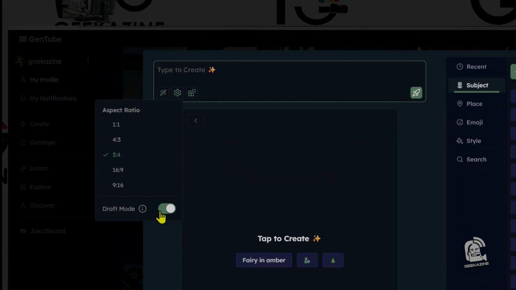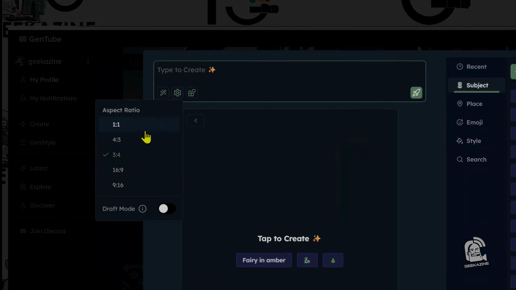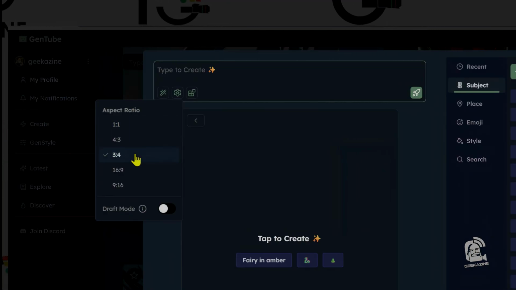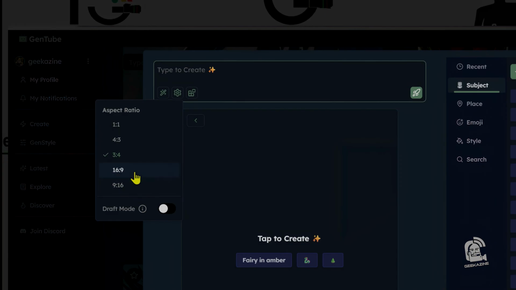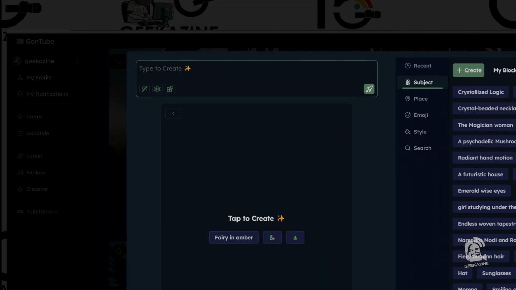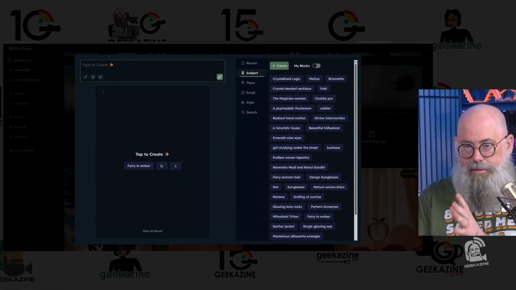Now the settings, we can choose on a draft mode. We can bring that back. We've got options for aspect ratio. So if you want a 3:4, which is the standard, or if you want 16:9 or 9:16 vertical versus HD content, you can switch that up that way. So you'll have to change it back to whatever format that you want the image to be in.